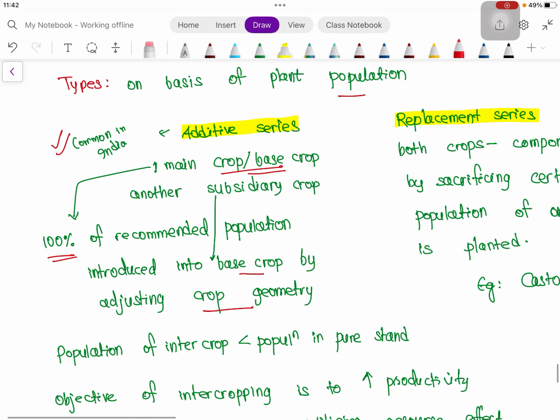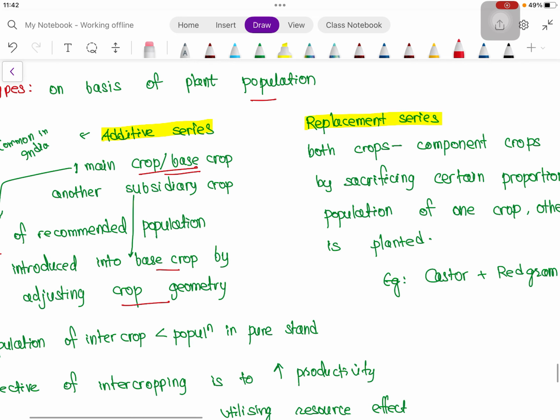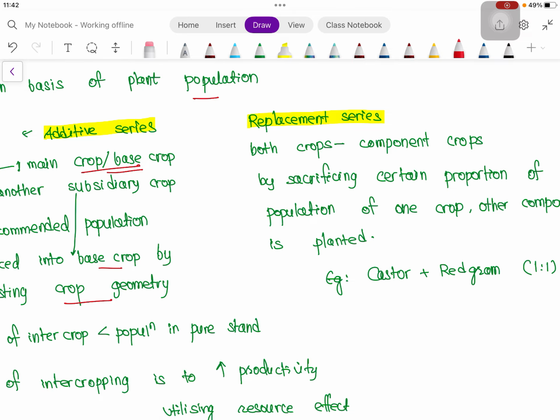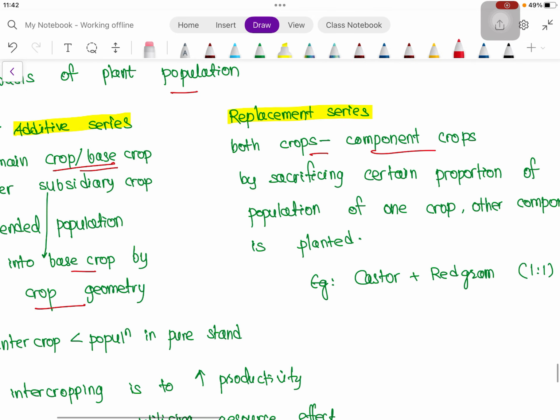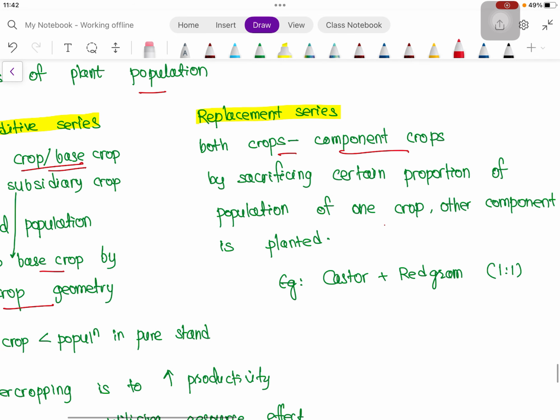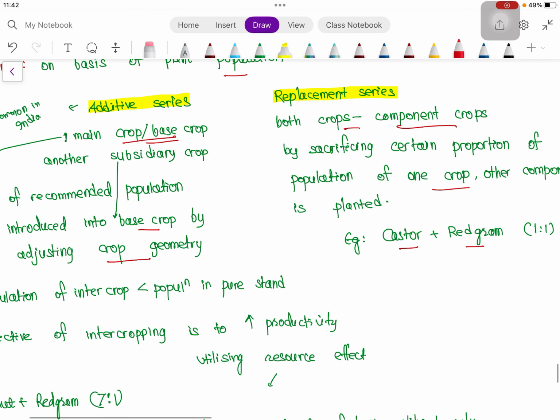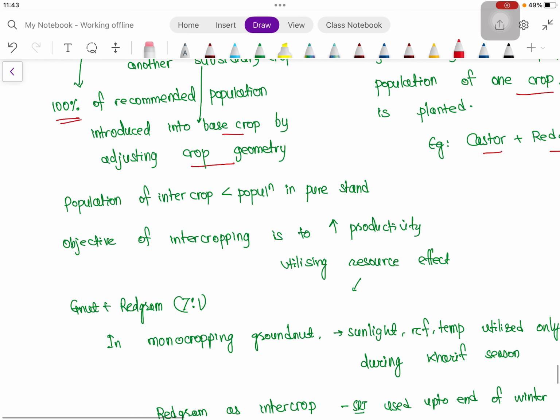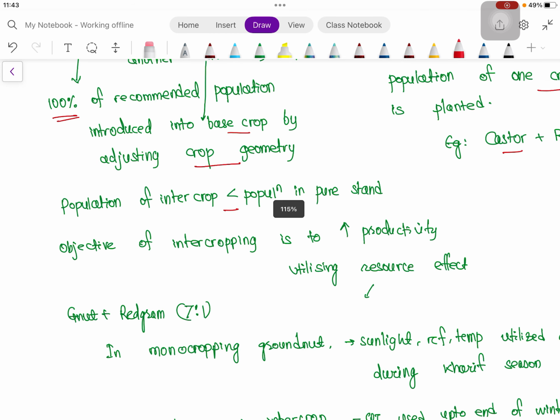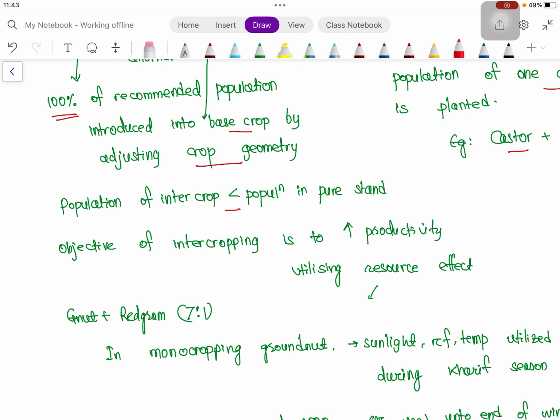Then in the replacement series, both crops are called component crops. By sacrificing a certain proportion of population of one crop, the other component is planted. For example, castor plus red gram. In case of intercropping, population of intercrop is less than population in pure stand, and the objective of intercropping is to increase productivity utilizing the resource effect.